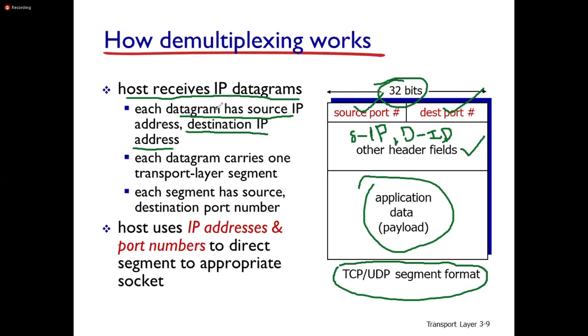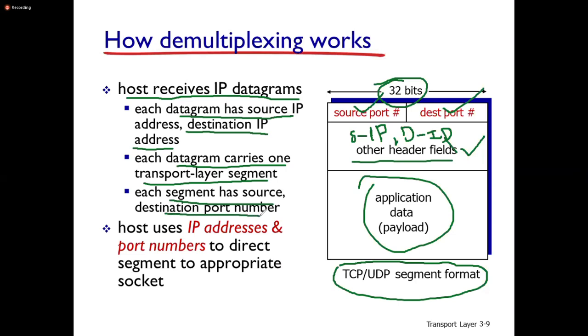These things are part of the datagram. That's why here there are other header fields. In these other header fields, the source IP address and destination IP address are included. Each datagram carries one transport layer segment, and each datagram has a source IP address as well as a destination IP address. And each segment has source and destination port numbers.